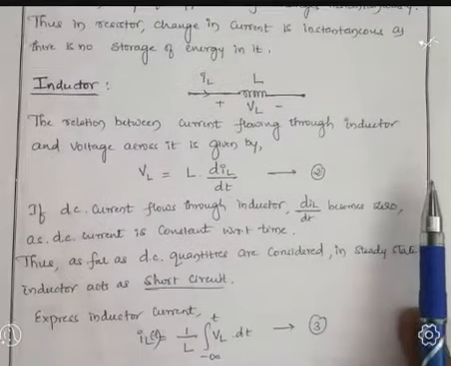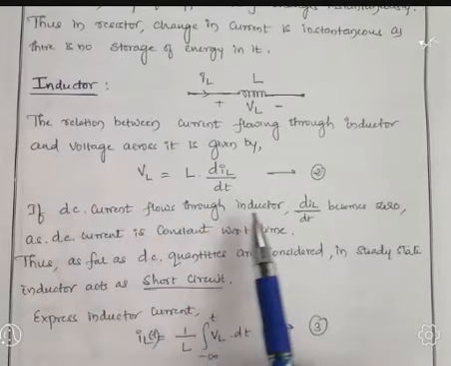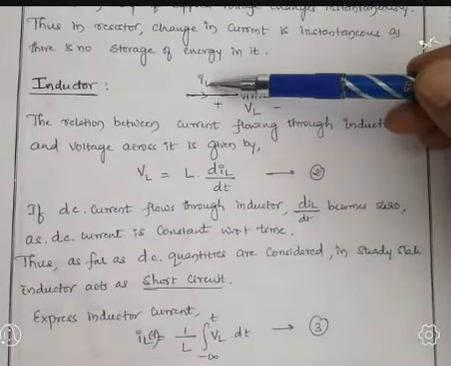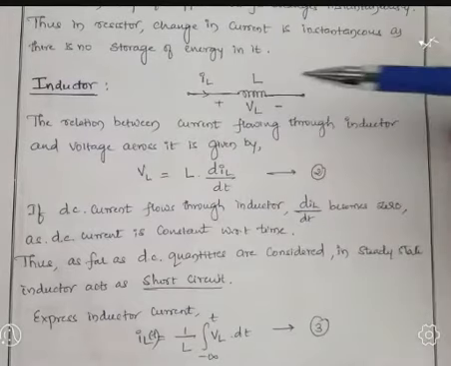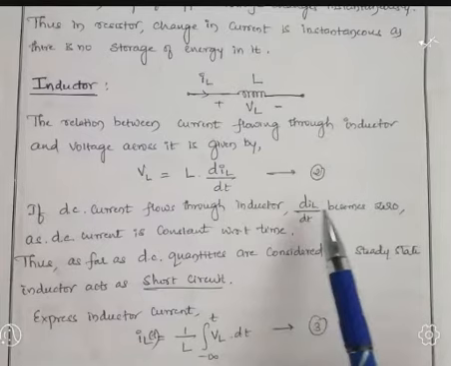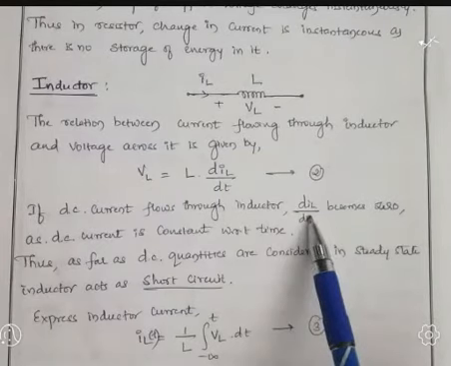Now, if a DC current flows through the inductor, if I L is a DC current, then d I L becomes 0, because DC means always constant, and the differentiation of a constant is always 0.